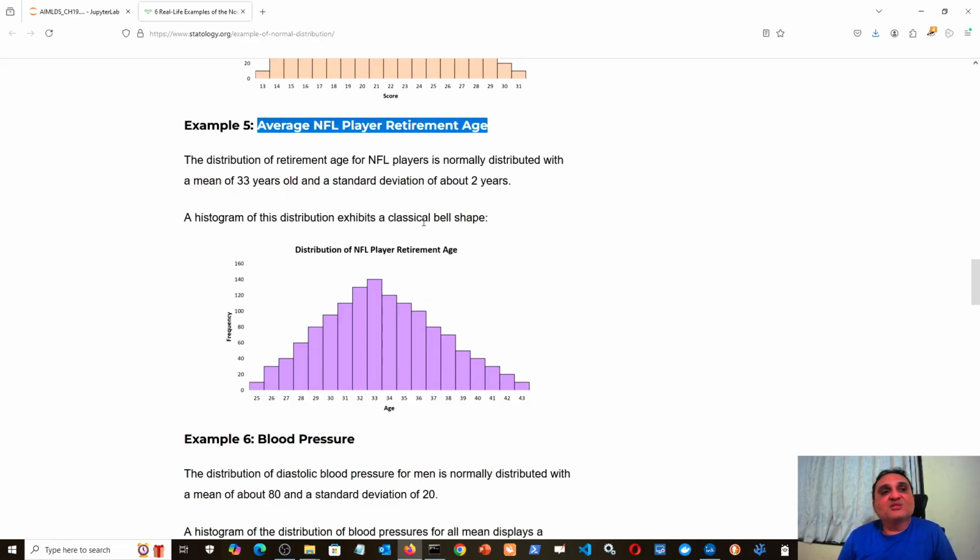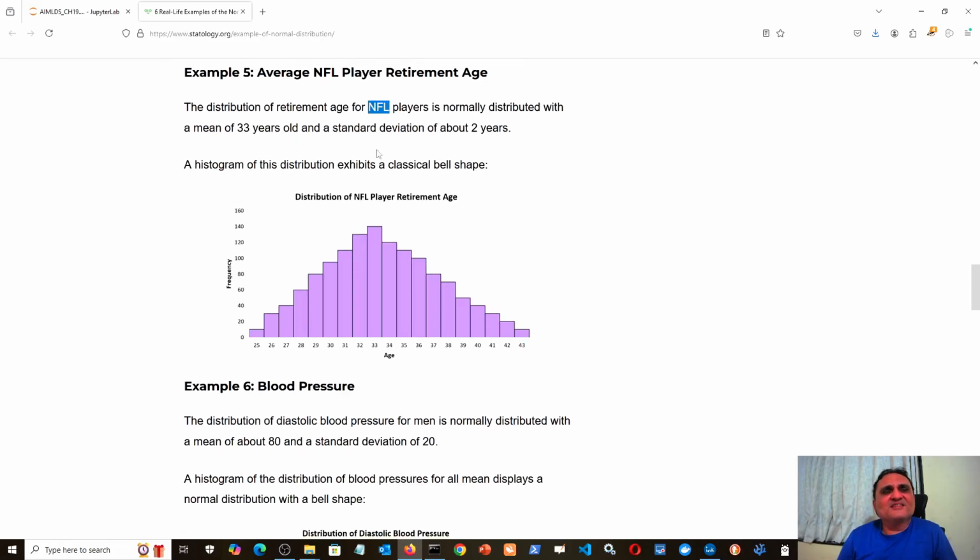Another example of normal distribution is the average retirement age of an NFL player in any sport. It is seen that some players have excellent fitness, so they can play up to 43 years of age. Some have very poor fitness, so they have to retire, maybe due to injury, unfortunately, at 25, 26, 27 years of age. But the majority of the players are normal. They are not excessively good athletes, but they are not poor also, and injuries occur rarely. So that is why the majority of the count is on these 3-4 bars.